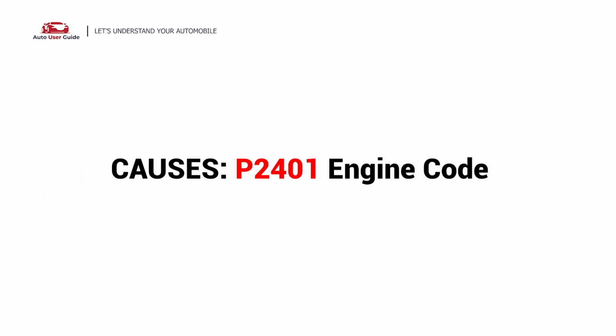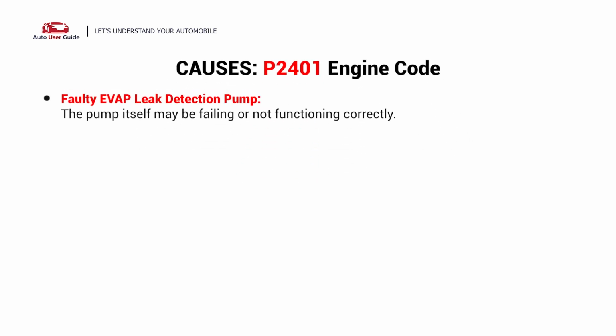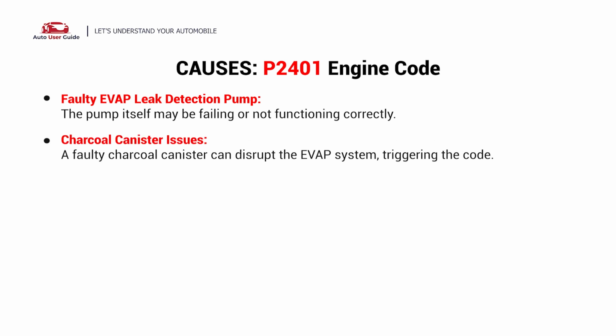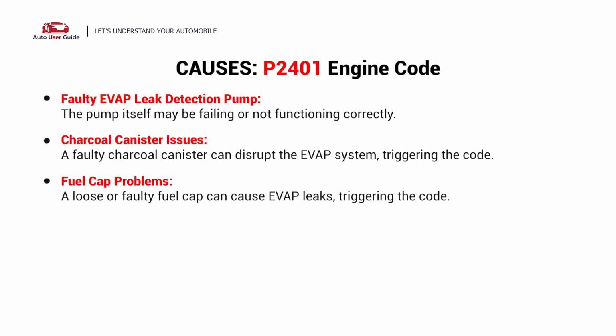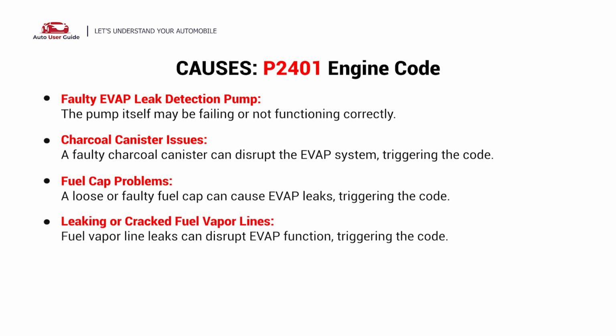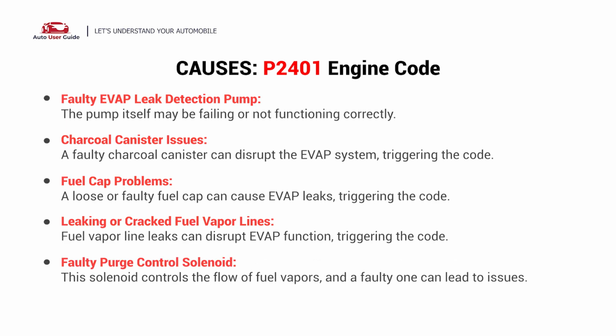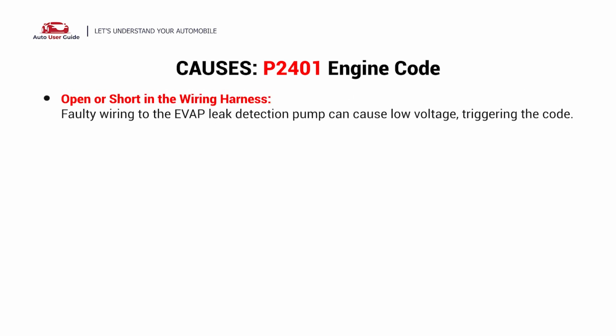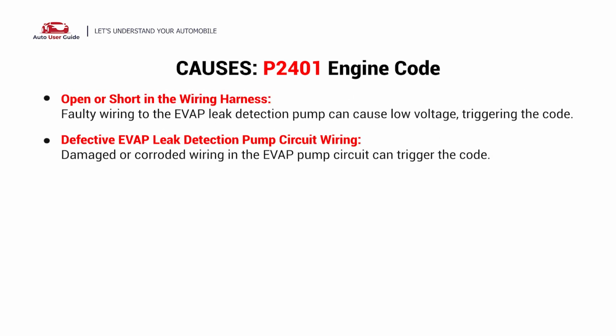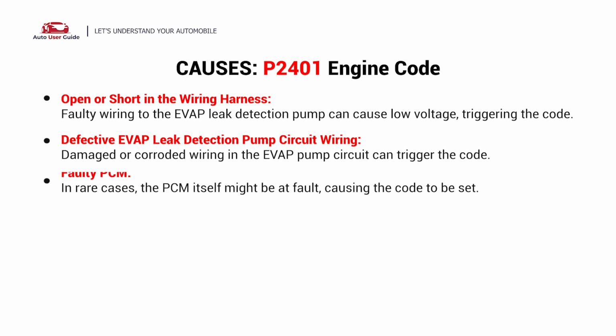So, what causes this imbalance? Here are the most common culprits. This error can be caused by these possible faults in your vehicle. Faulty EVAP leak detection pump. Charcoal canister issues. Fuel cap problems. Leaking or cracked fuel vapor lines. Faulty purge control solenoid. Open or short in the wiring harness. Defective EVAP leak detection pump circuit wiring. Faulty PCM.